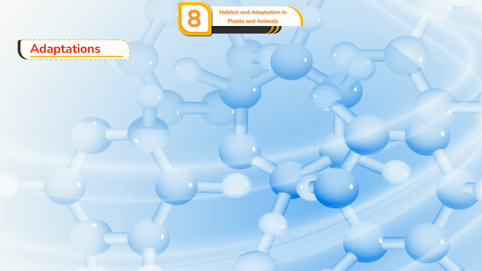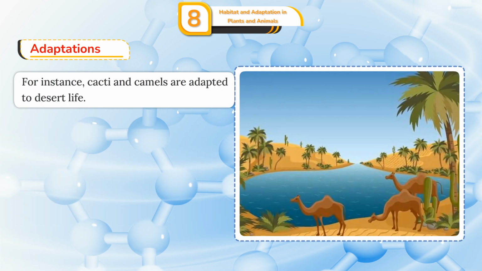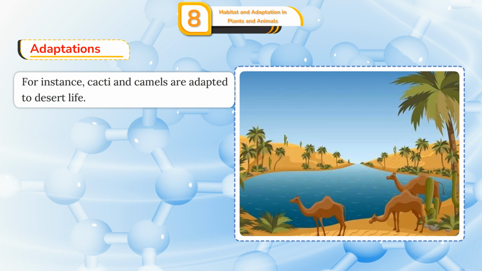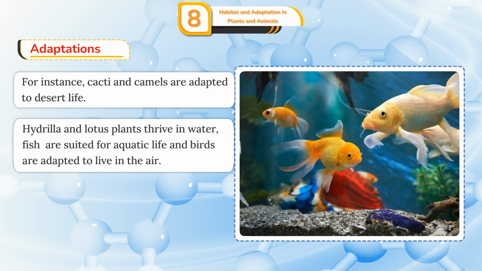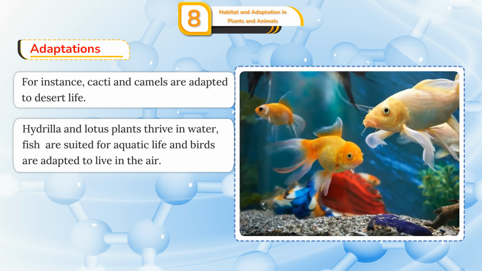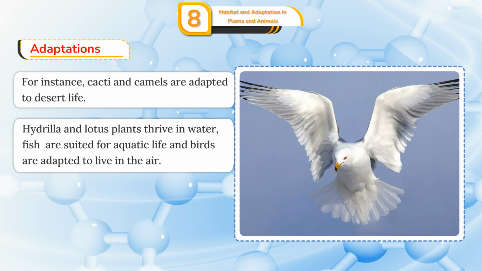specific habitat. For instance, cacti and camels are adapted to desert life. Hydrilla and lotus plants thrive in water, fish are suited for aquatic life, and birds are adapted to live in the air.